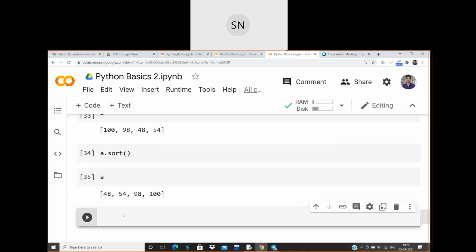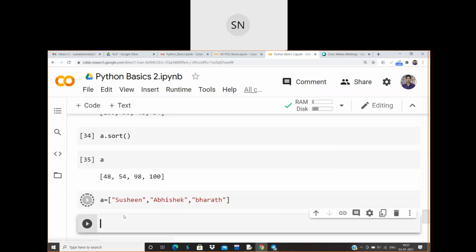Okay, I have a question. Let me initialize the list with some strings. Say for example, machine, let me take my name, Abhishek, and let me take another. Okay, I have initialized it using some strings. So let me sort the list.